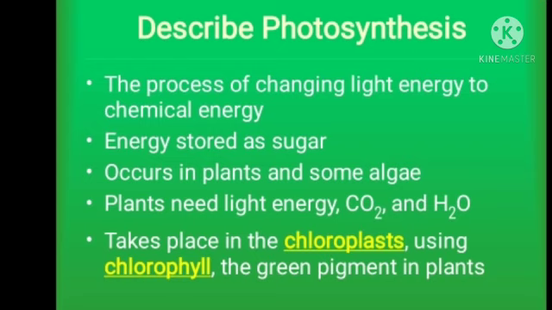Now let's have some description of photosynthesis. The process of changing light energy to chemical energy is photosynthesis, and the energy is stored as a sugar, basically glucose. It occurs in plants and some algae as well. Plants need light energy, carbon dioxide and water. It takes place in the chloroplast using chlorophyll, the green pigment of the plant. So let's see what chlorophyll and chloroplast are.